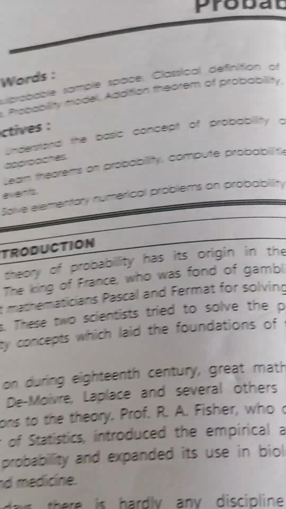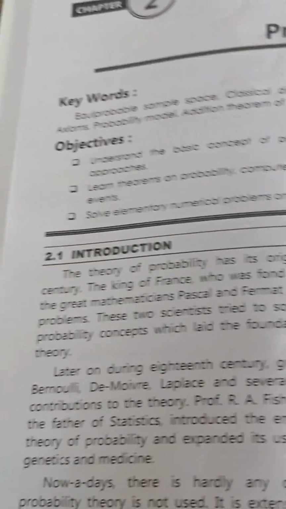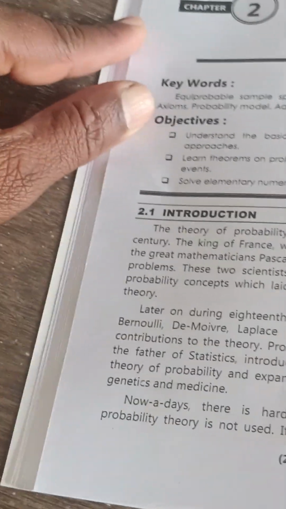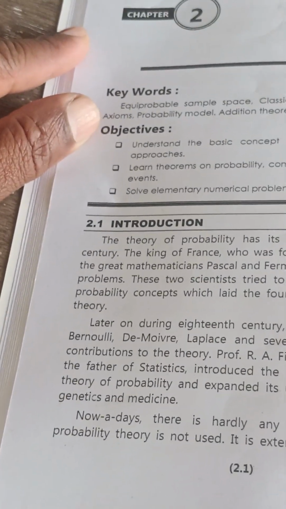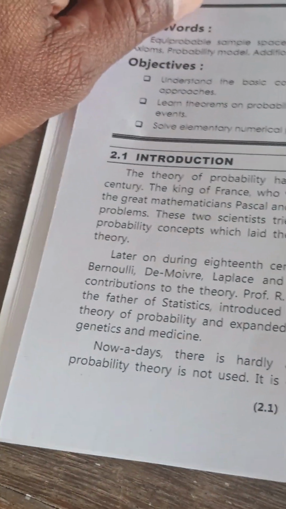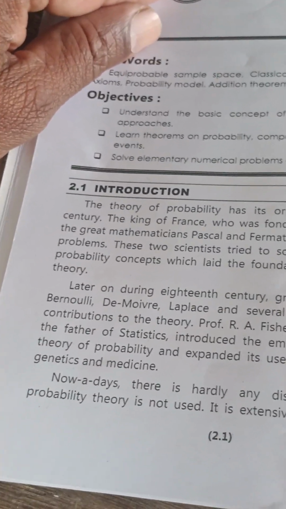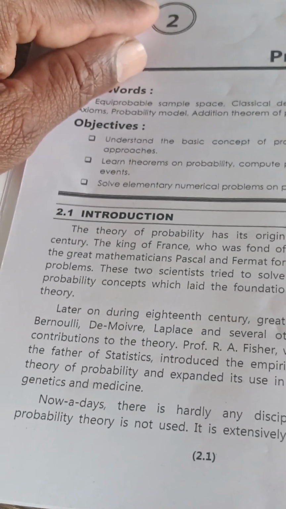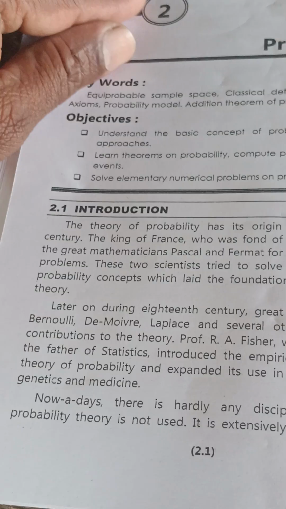Good afternoon. Today we will learn a new chapter, that is probability. Probability was introduced by Professor R. A. Fisher, who can be called the father of statistics. He introduced the empirical approach to the theory of probability for use in biology, agriculture, genetics and medicine.